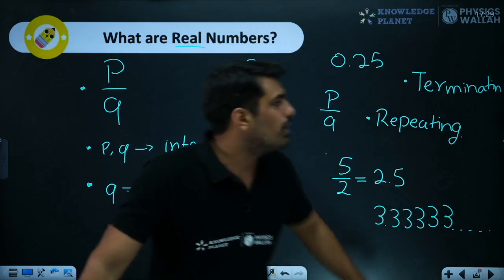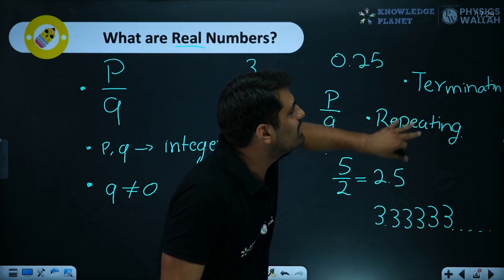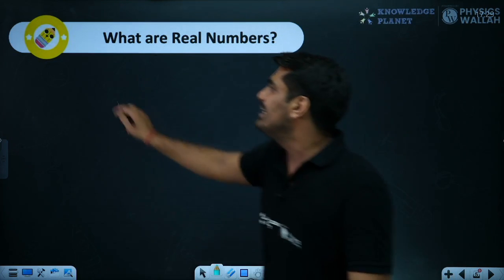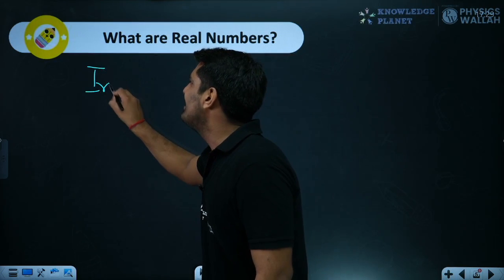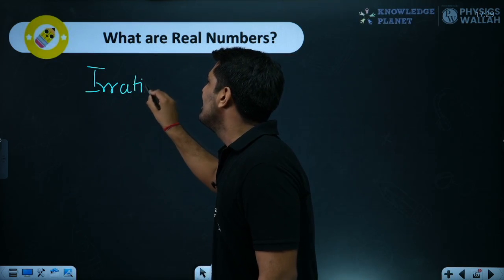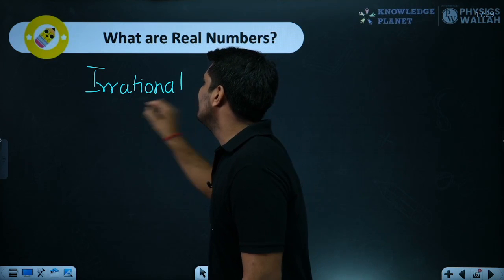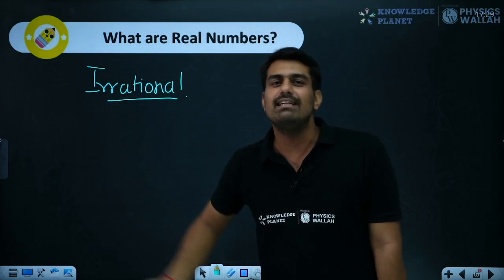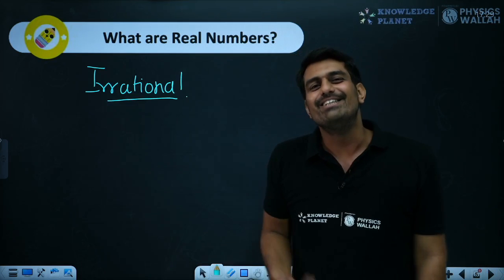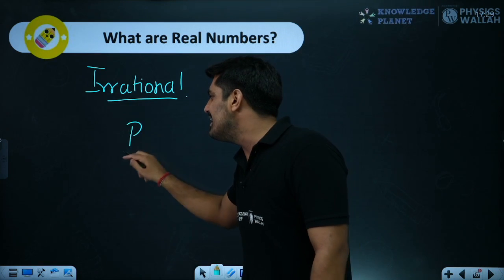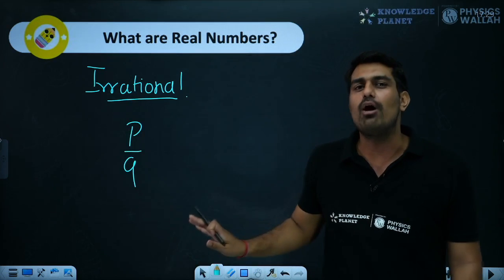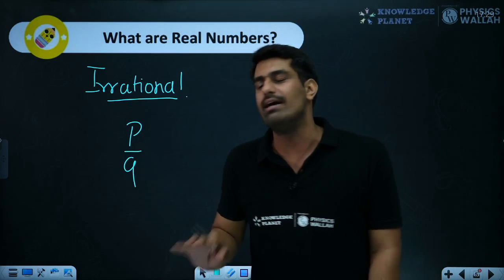So now coming to the part where we have a decimal which is neither terminating nor repeating. So let's talk about that as well. That is called irrational. Now when we have to study irrational, things are very simple. Why? Because the numbers which are not rational are irrational. That's it. Any number which cannot be represented in P by Q form would be called irrational. In the fractional form, it is that easy to understand.